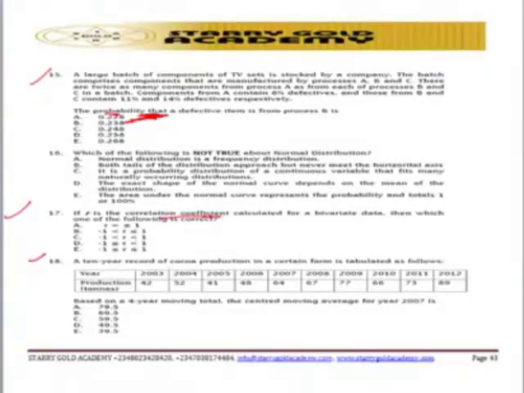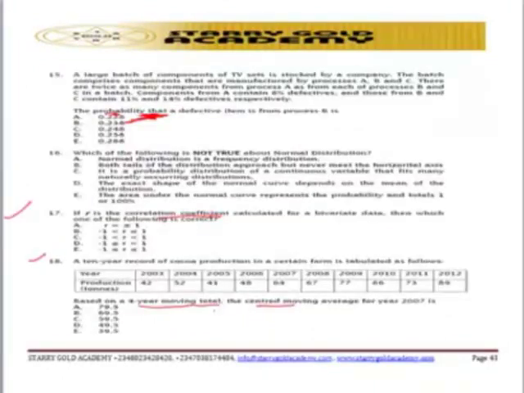So let's go to number 18. A 10 years record of cocoa production in a certain farm is given. Based on the 4 years moving total, the centered moving, that is another question on time series. So it's from there you're able to use the moving average method to get your solution. The question is on time series analysis, and they ask you to use the moving average to get your solution.